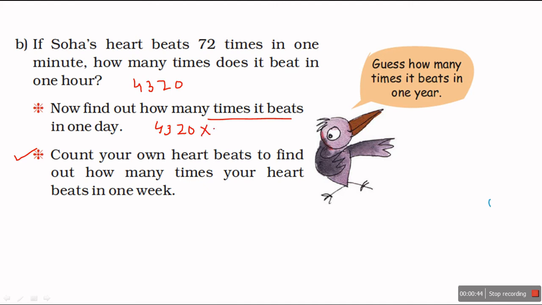So total 24 hours in a day. So let us multiply 4320 by 24.